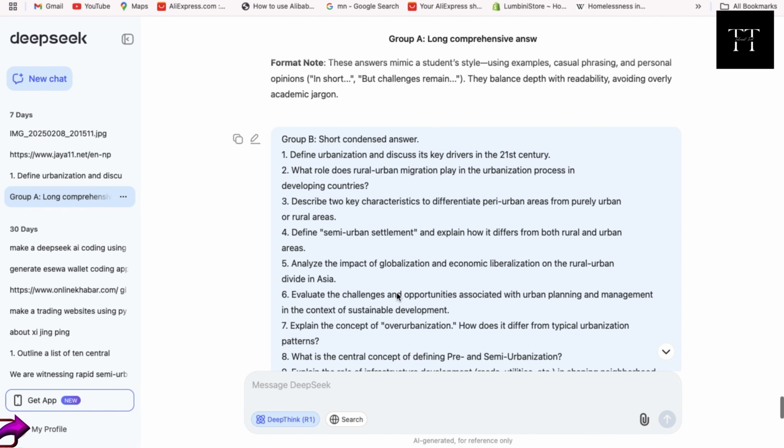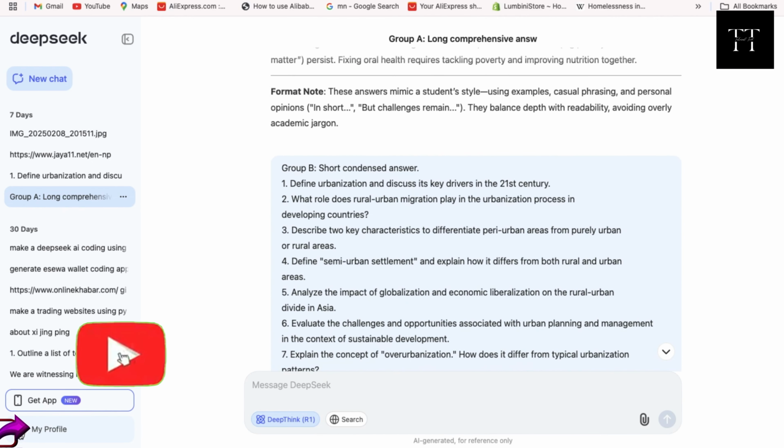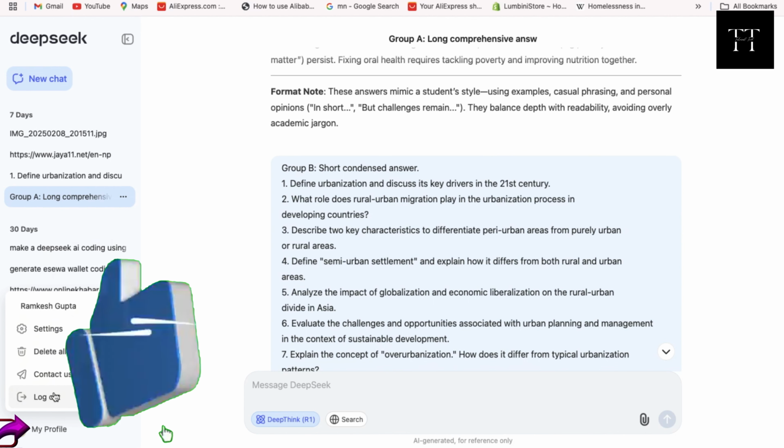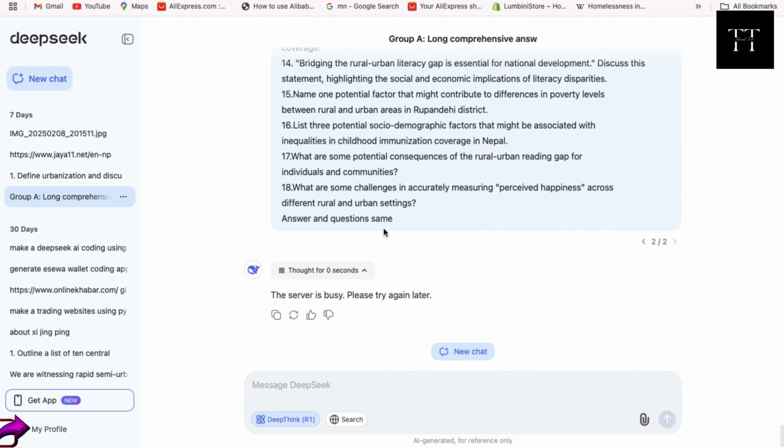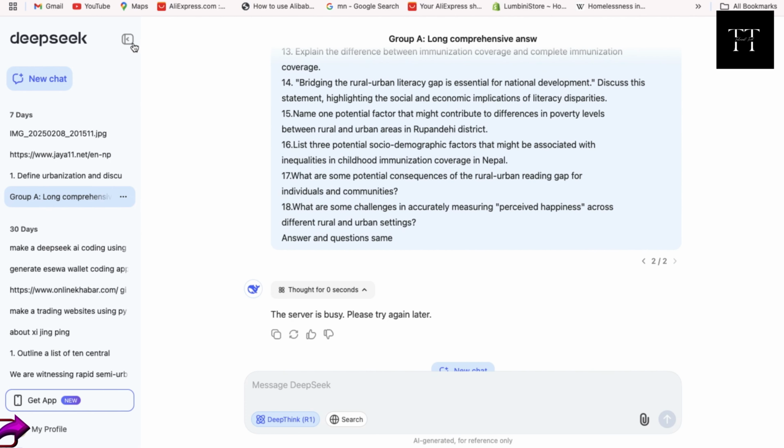Another thing is you can open a new account, click on my profile, click on logout, and then sign up with a different Google account and search all your questions. That might also help you with avoiding please try again later problem.